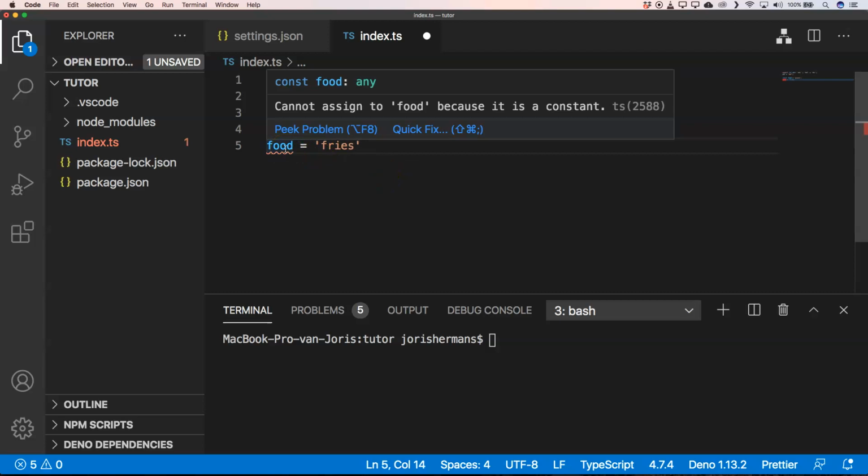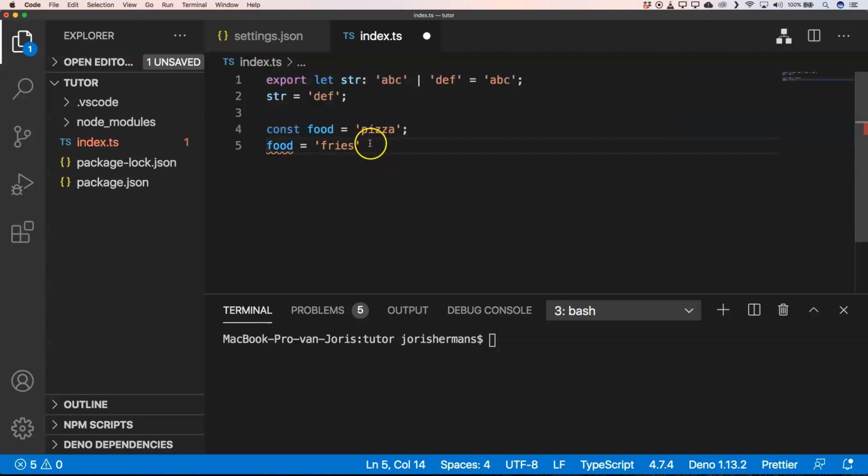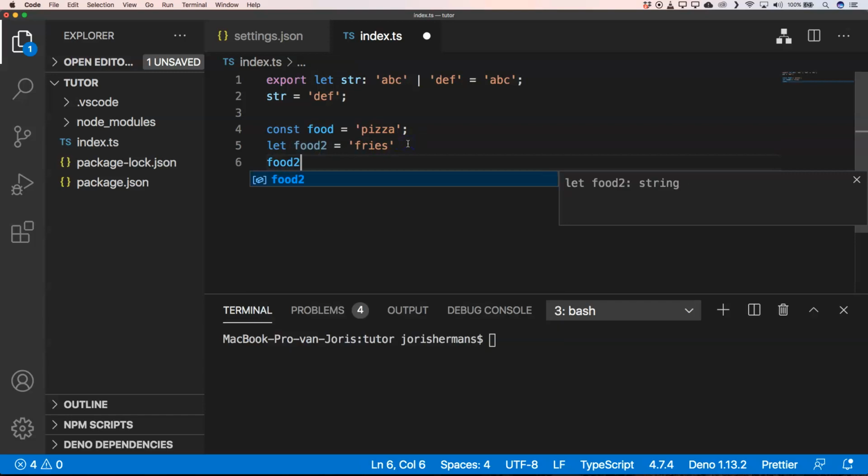Cannot assign to food because it's a const, right? So if we want to have something like this, let food2, you will see here that food2 is a string, and then of course I can change food2 into blah, whatever, right? That's possible.